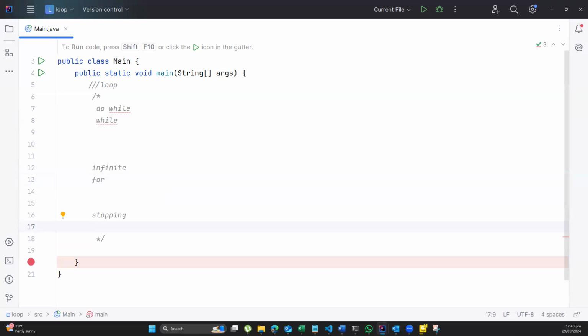You see, we cannot write a code that never stops. So there has to be a point whereby our code can stop, whereby our code can give up and not continue. So over here, we are going to learn how we start the loop, how we stop the loop.